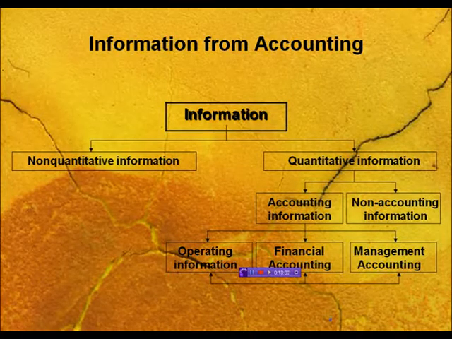So this structure tells you in detail about the various types of information.